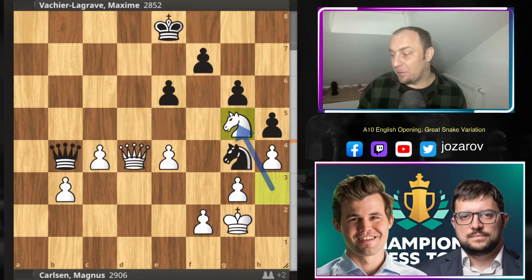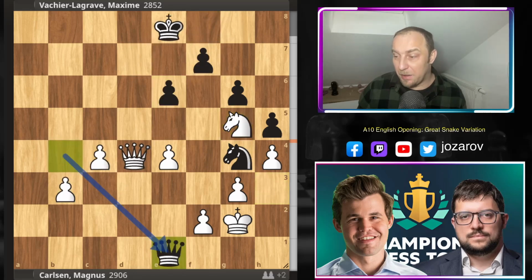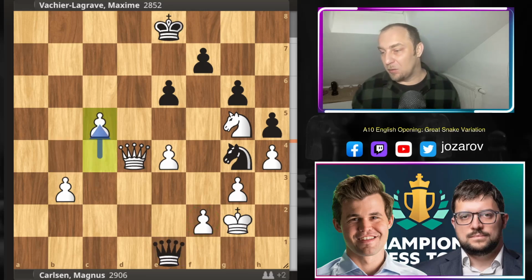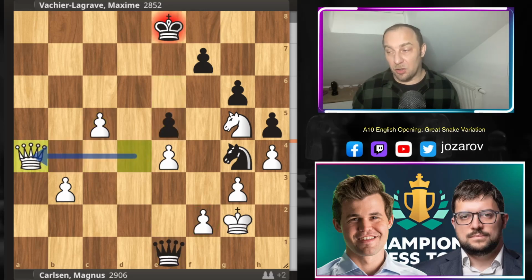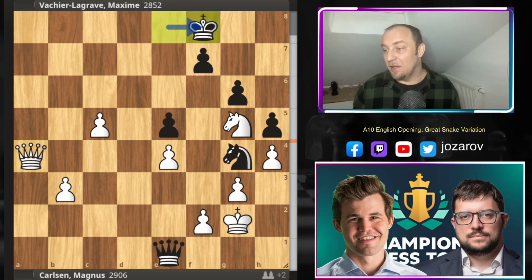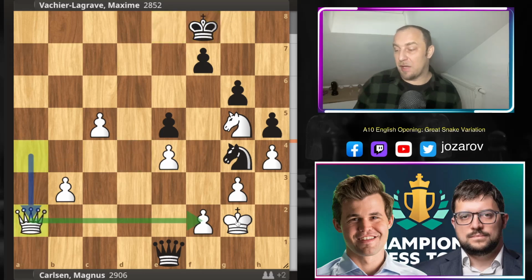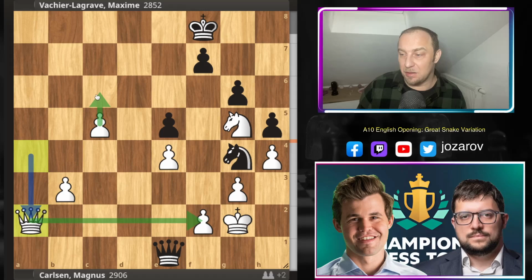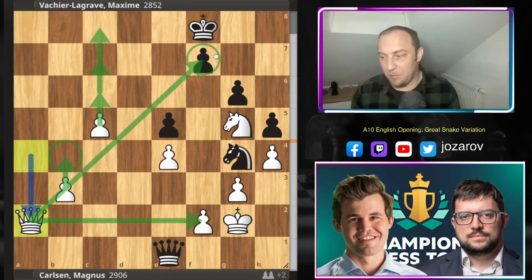After knight to g5 that Magnus Carlsen played, queen to e1 by MVL, trying to do something around the square f2, but it's not working. c5 by Magnus, simply pushing the pawn. e5, but now a great check here by Magnus. King to f8, queen to a2 protects now again the f2 pawn, and is allowing Magnus Carlsen to push further, and also is maybe in some lines preparing a dangerous tactic b4, and then trying to deliver checkmate here